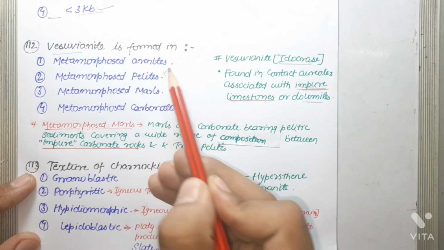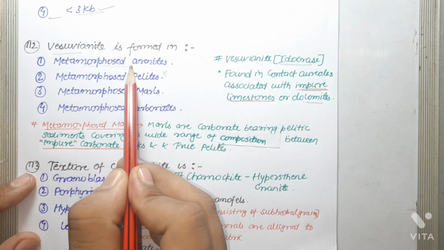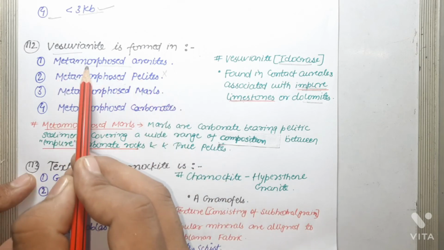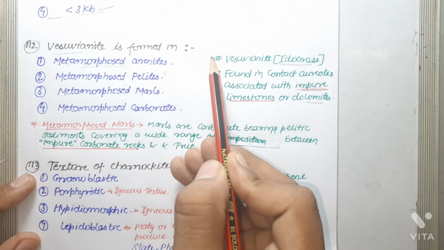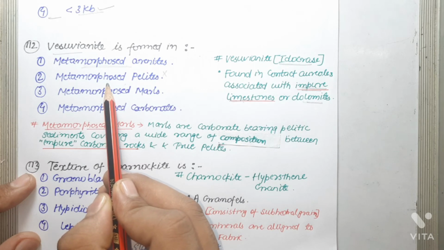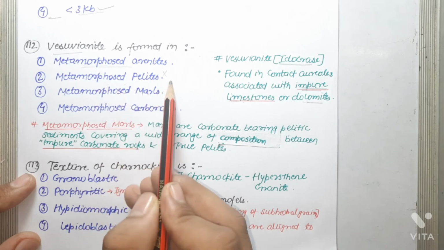In the case of metamorphosed arenites, which are formed by metamorphism of arenitic sandstone, it may be quartz arenite, feldspathic arenite or lithic arenite, and the minerals present are quartz and feldspar, which are stable at all metamorphic grades. So in metamorphosed arenite, quartz and feldspar are present. In metamorphosed pelites, Al2SiO5 polymorphs, that is kyanite, andalusite and sillimanite, are present.